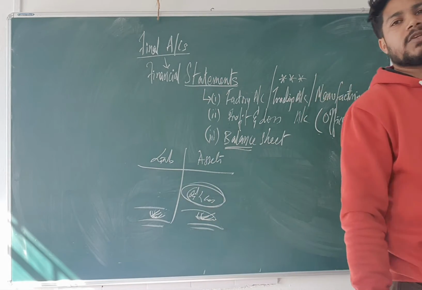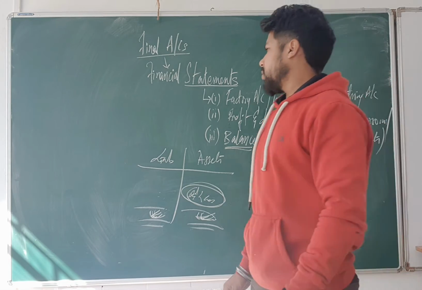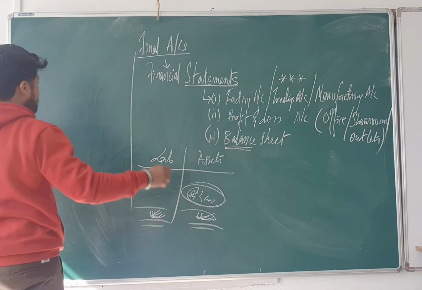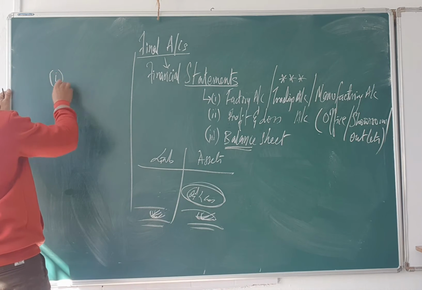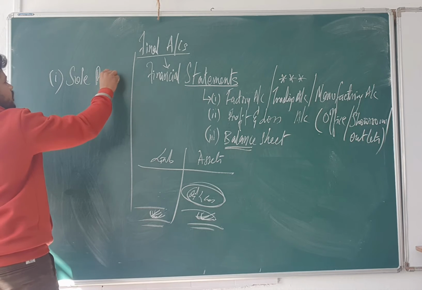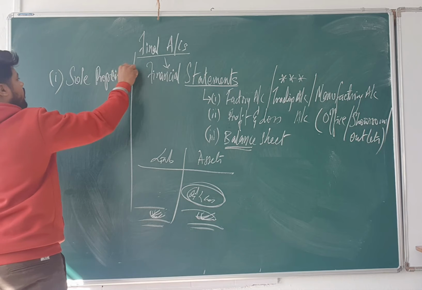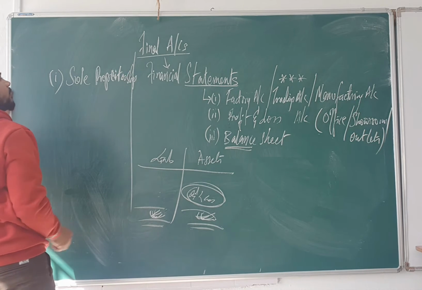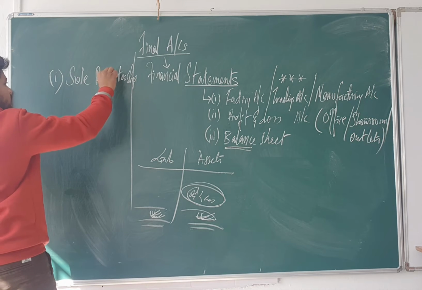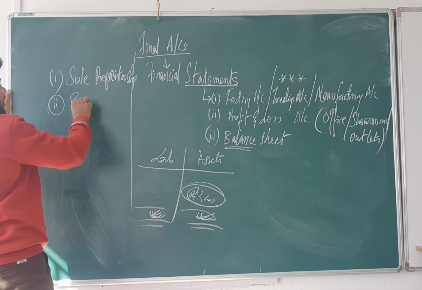Let's see some sums. According to the syllabus, we have to prepare these statements under sole proprietorship first, and then we will do it under partnership.